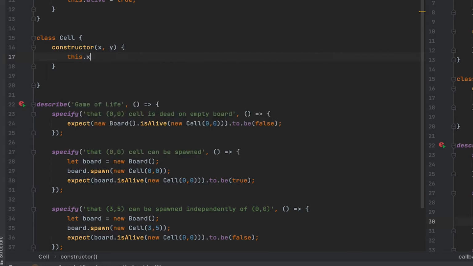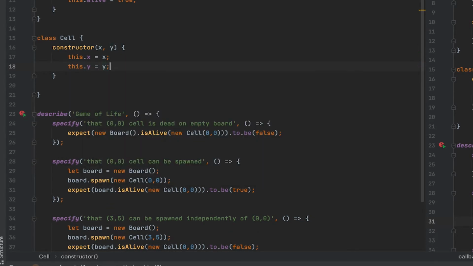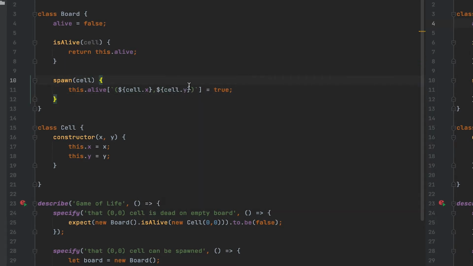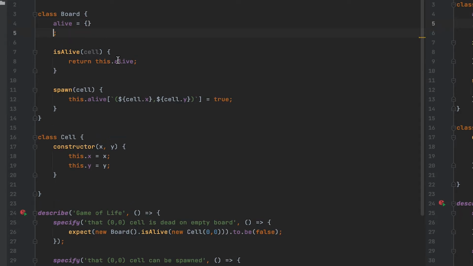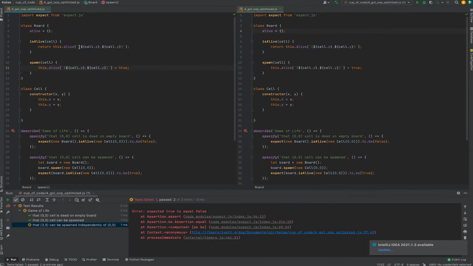So to satisfy this test, first we need to make sure that we store the x and y values for the cell. So now that we have the x and y coordinates available, then we can just create a string that identifies that specific cell, set that key in an object to true, and then use the same key in isAlive. This still fails on two tests because if a key is not set ever, then it will be undefined by default, but we can fix this by adding a double bang, and the undefined will turn into false.